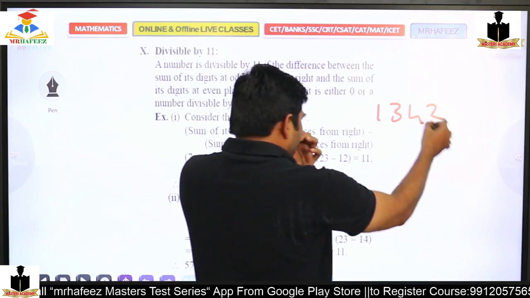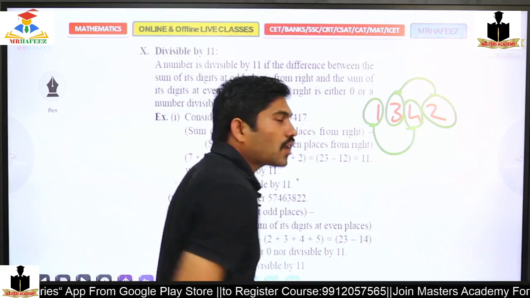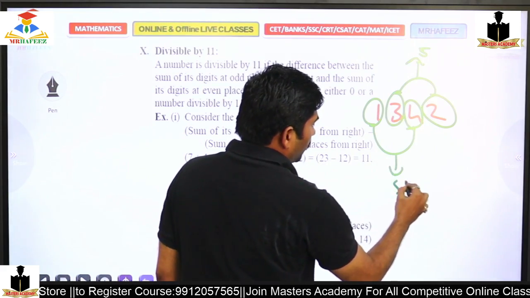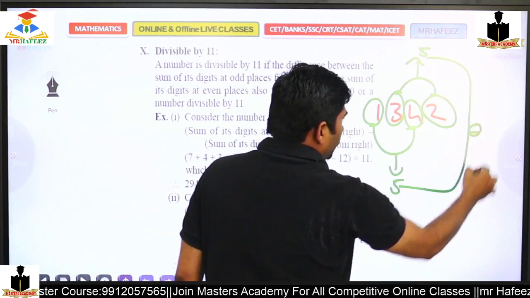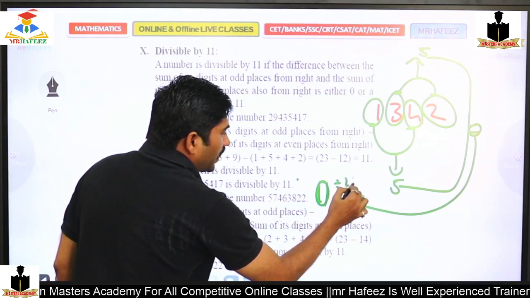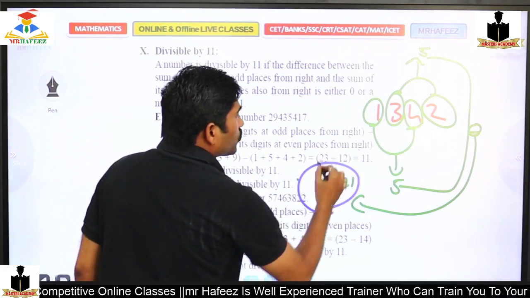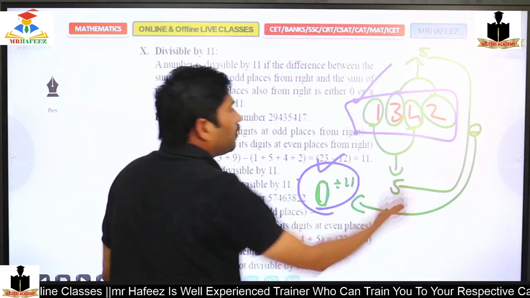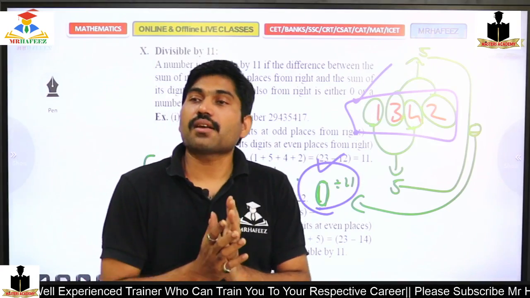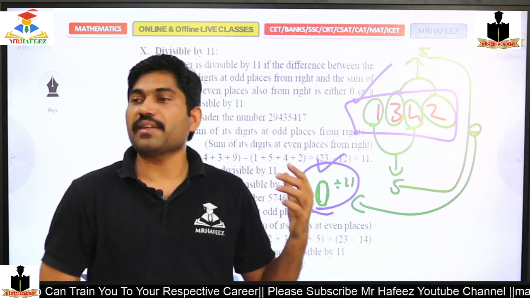So what I will do, I will take the odd places and the other even places, alternate places. The addition here is 5, the addition here is 5, subtracting these two, I will get 0. That 0 is divisible by 11. Yes or no? So this number is divisible by 11, I can say. That means if the difference between the sum of the odd places and even places is divisible by 11, then the number is divisible by 11.